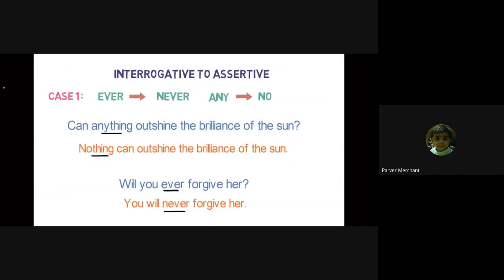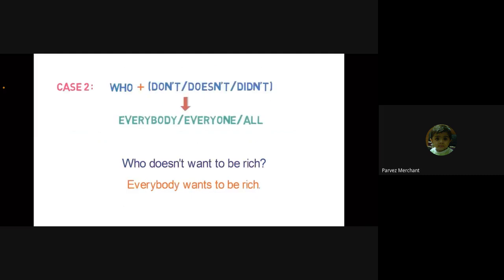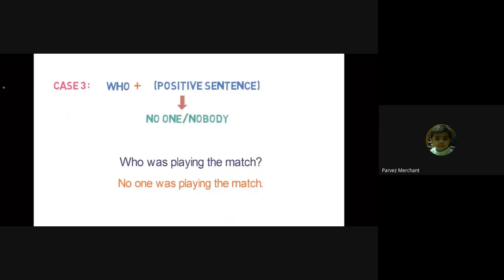Case 1, sentences where ever is used, the ever will be converted to never and any will be converted to no. Case 2, sentences where the structure is who plus don't, doesn't, didn't, it gets converted to everybody, everyone, all. Case 3, sentences where the structure is who plus positive, it gets converted to no one or nobody.